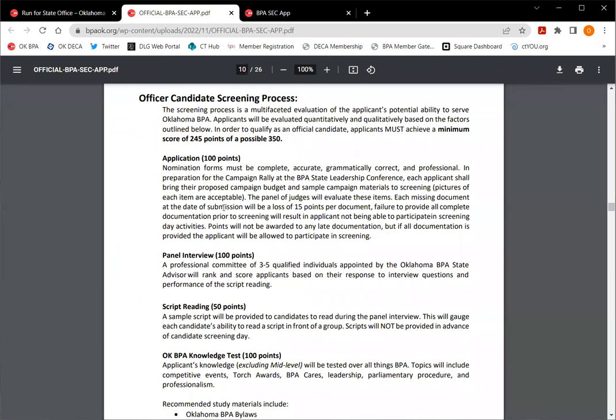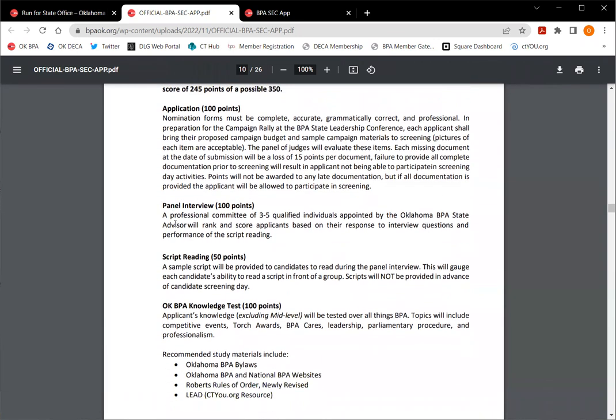And that leads us into the screening process. So to pass the screening process, you have to obtain 245 points of the possible 350 points. So you'll see that this is broken down. Your application is part of that. So it's important that you do a wonderful job on your application. And things like that. So that's part of those points. You'll have a panel interview, which is also part of the points, a script reading, and a knowledge test. There is a study guide for the knowledge test under advisor quick links on our bpaok.org website that you can look at.